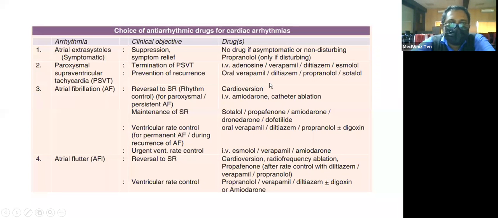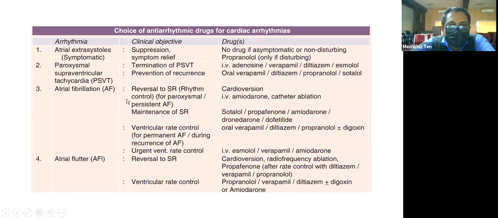So apart from that, they have a choice of drug based on the specific types of arrhythmias also. So here you can see that in case of atrial extrasystole, usually the drug which can be given is propranolol. If anything serious, you can go with propranolol. In case of paroxysmal supraventricular tachycardia, adenosine is the first drug of choice, the preferred drug of choice. But orally, the drug of choice will be verapamil.